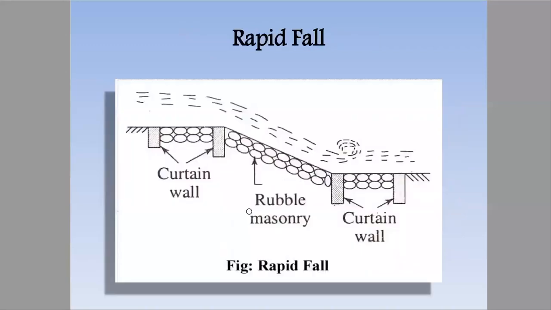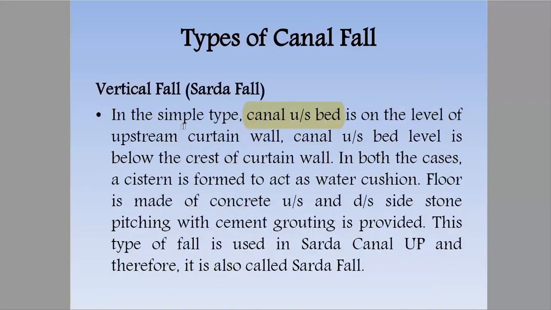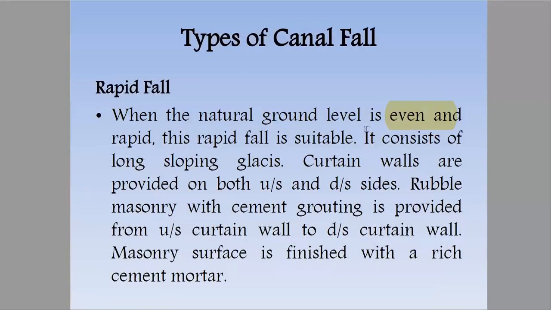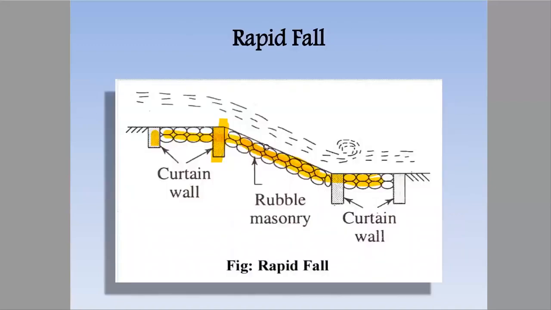You can see here clearly curtain walls are drawn, and rubble masonry. This is rapid fall where the ground level is even and rapid, and this rapid fall is suitable for long sloping glacis.